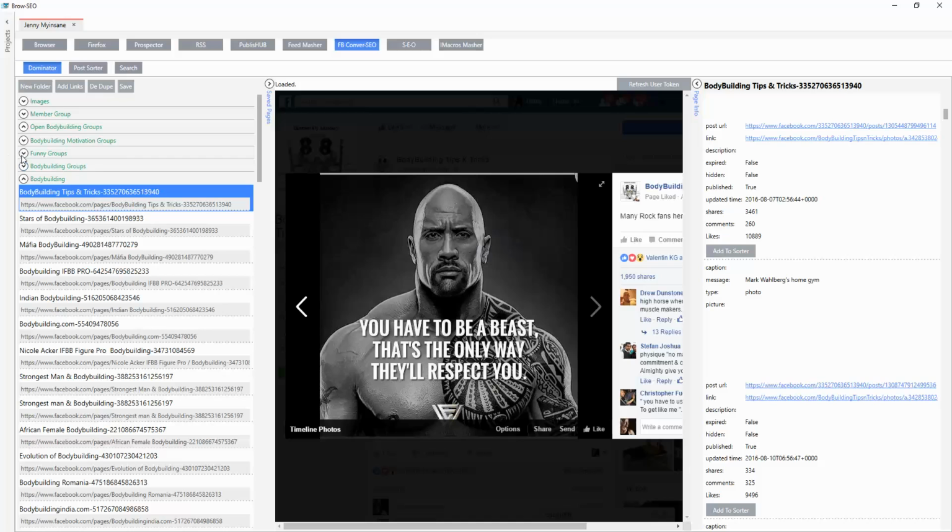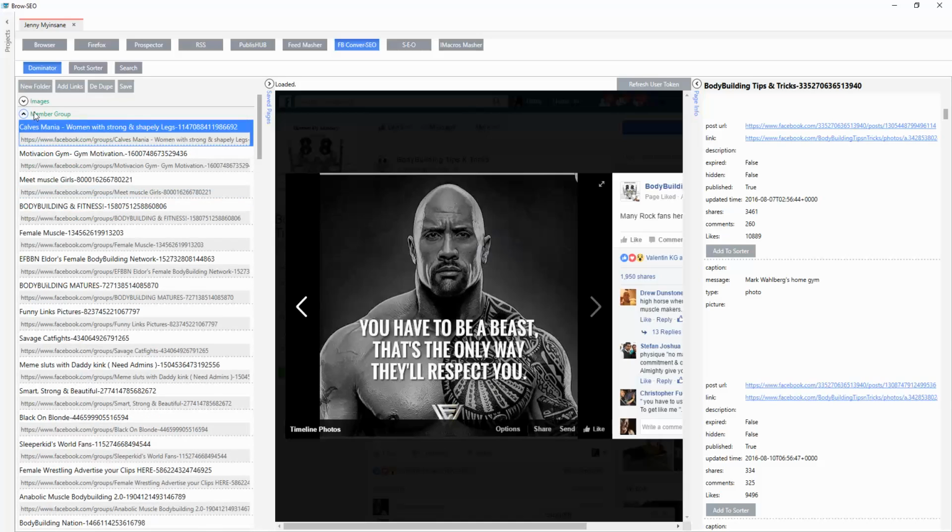And a quick tip, an awesome tip that I love doing. I've got here a section for groups, so we can do groups as well. It's not just fan pages. So this is awesome for groups and group marketing, right? I have a separate tab here for member groups. I'm a member in all of these groups, and it just makes it so awesome and so easy to go and see what these groups are.